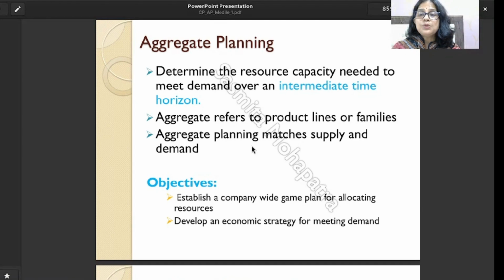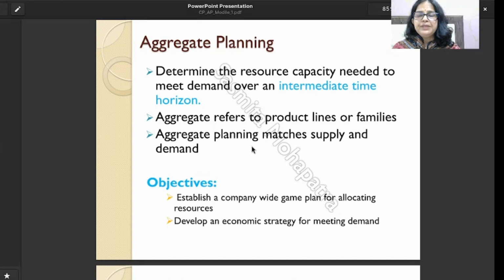So what is the total resource we need to produce this number of bottles? Resources may be in terms of capital, raw material, machinery, labor force. We need to plan everything to produce the total number of products in the product line. I have given a small example of Coca-Cola.